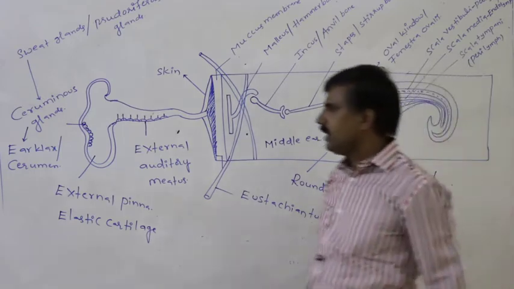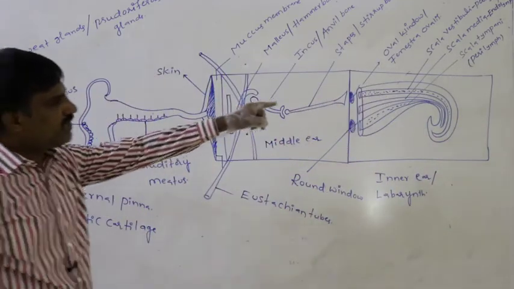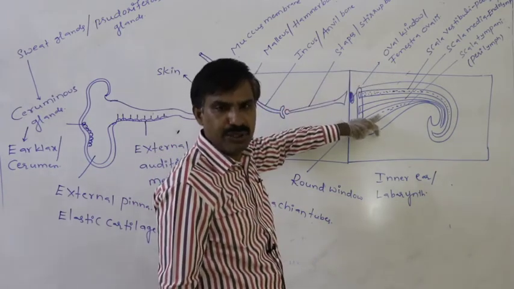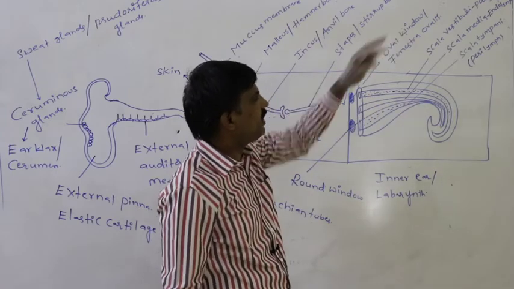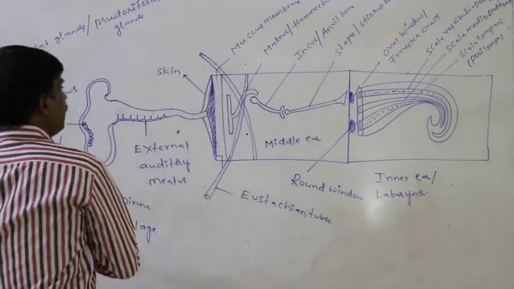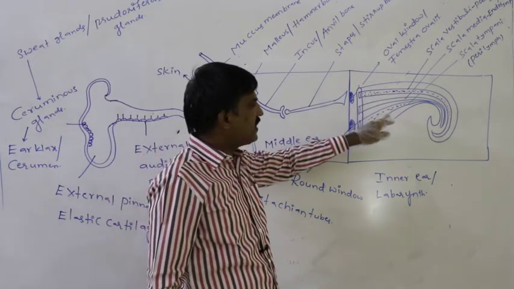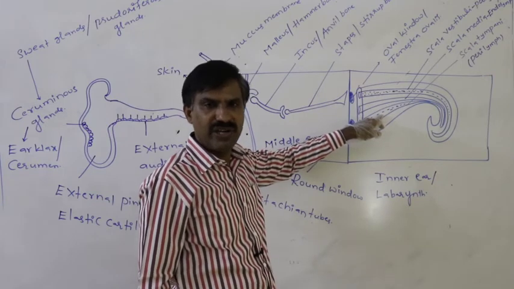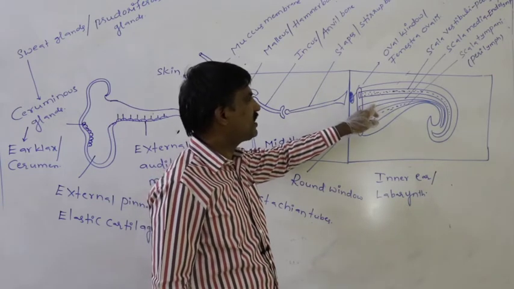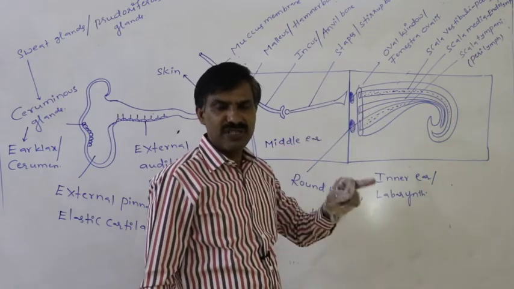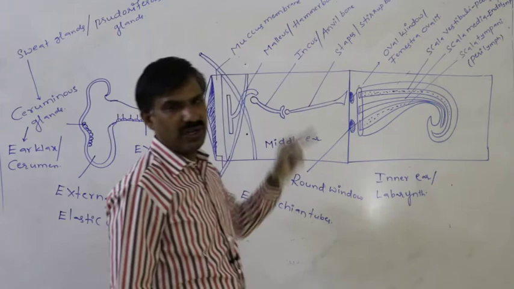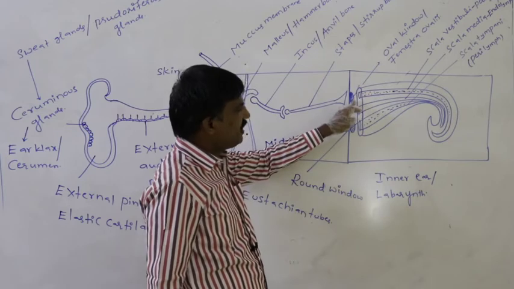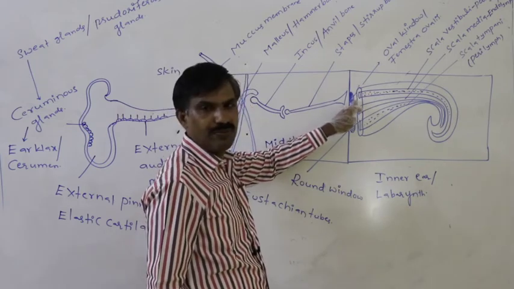In the case of the scala vestibuli and scala tympani, means in the upper and lower channel or tube, fluid which is present, that is said to be as the perilymph. In the case of the scala media, fluid which is present, that is said to be as the endolymph.